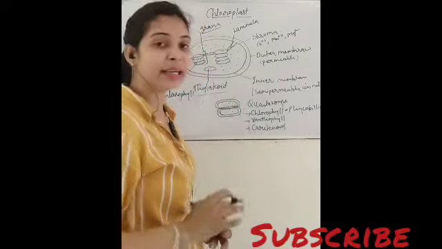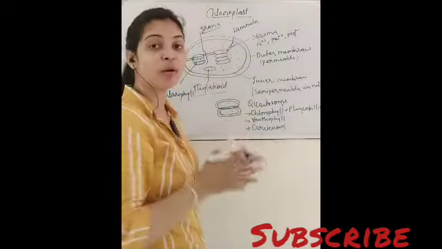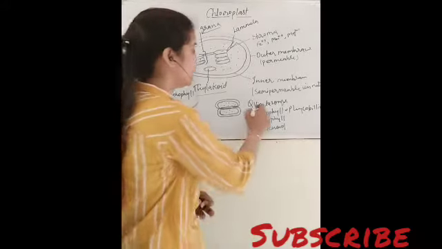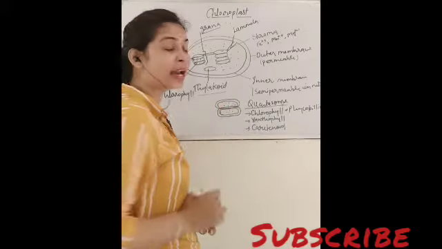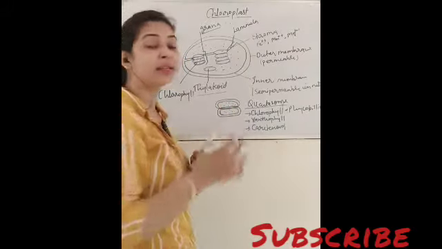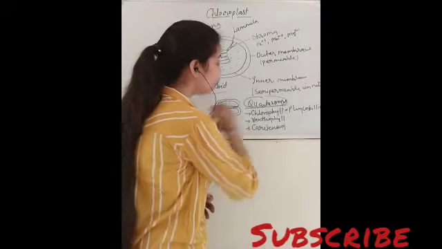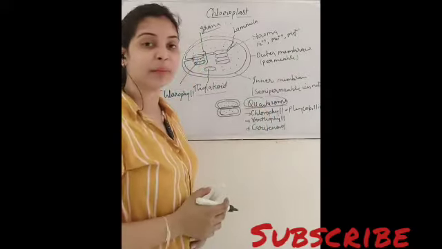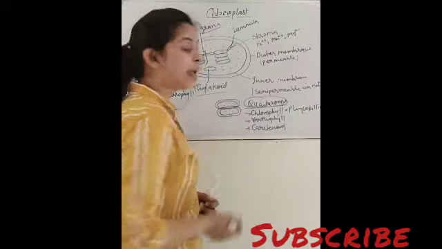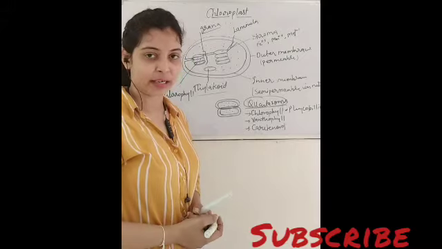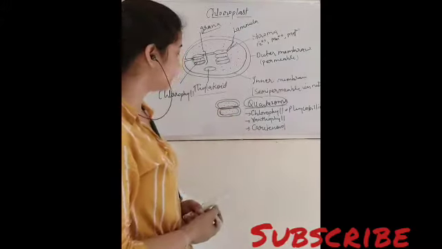So these are mainly the pigments, green pigments, which are found in the form of clusters, and these clusters are known as quantosome. Right? तो हम ये भी कह सकते हैं that inside this thylakoid, the pigments are present in the form of clusters, जिनको हम कहते हैं quantosome. And कौन-कौन से यहाँ पर pigments होते हैं? These are chlorophyll, phycobilin, xanthophyll and carotenoid. ठीक है? तो these are the certain pigments which are found inside this.